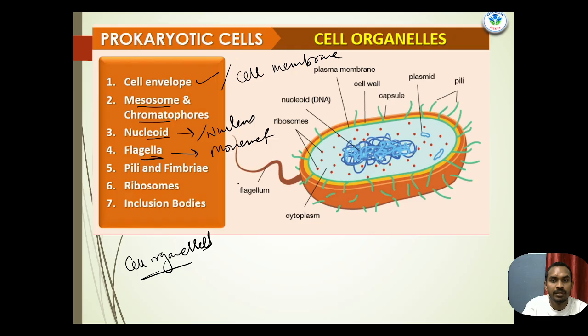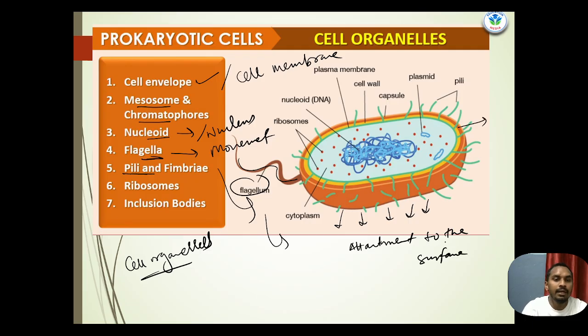Okay, for the movement, as you can see here, this one is the flagella, this one is the membrane. Okay, this is the outer covering, the envelope, or we can say outer covering of the bacterial cell. Pili and fimbria are also used for attachment. These are the pili, multiple pili in the outer covering of the cell, and we can basically say they function as attachment to the surface.